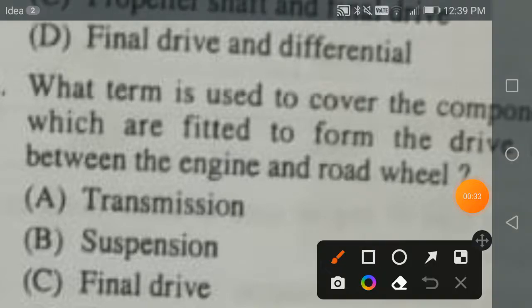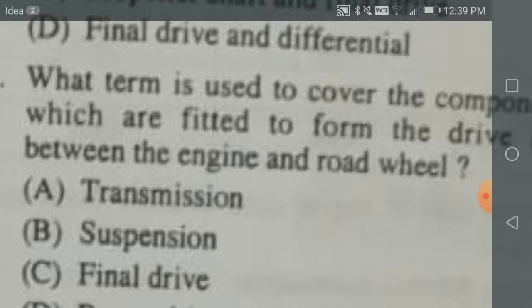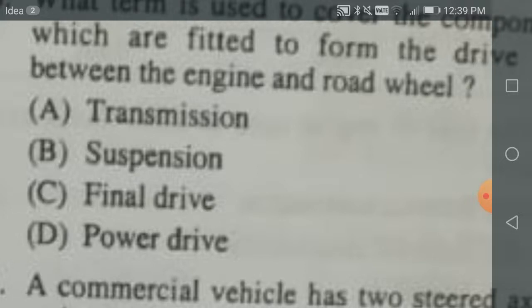Suspension is something to support the load. Final drive is between your propeller shaft and your differential, right? So the other options are also not correct, for example, power drive. Only to give you confusion, to make you confused. The only correct answer is your transmission.